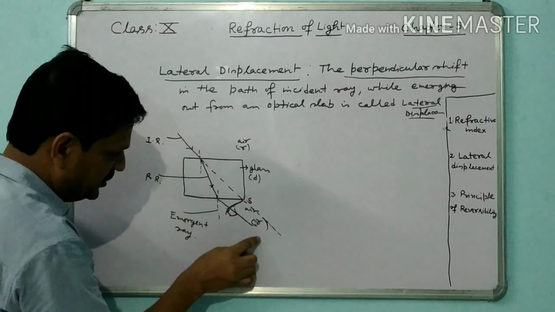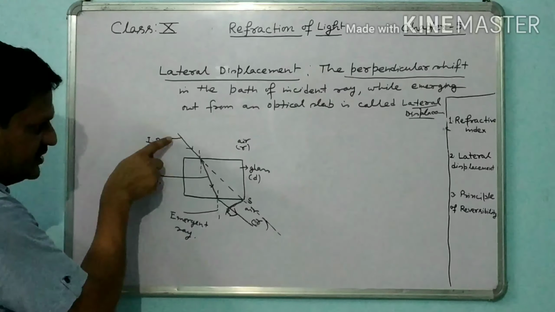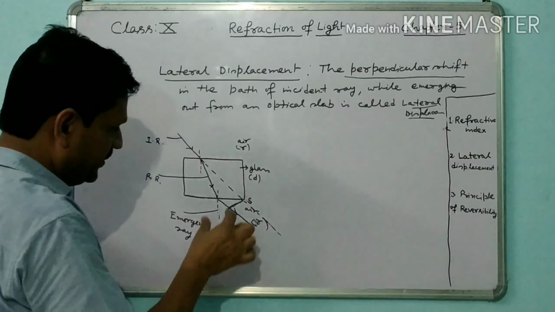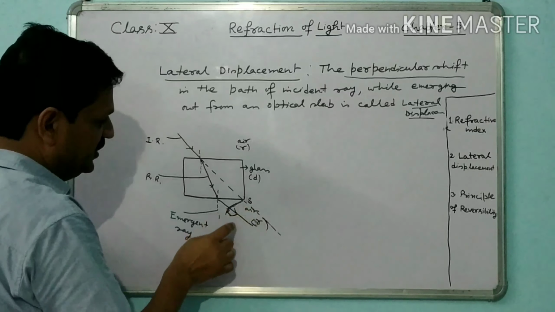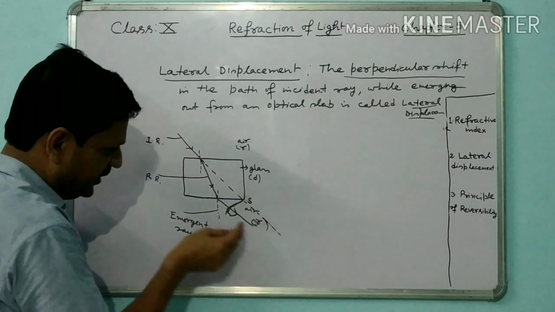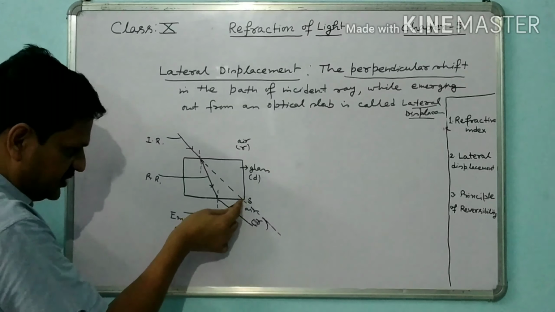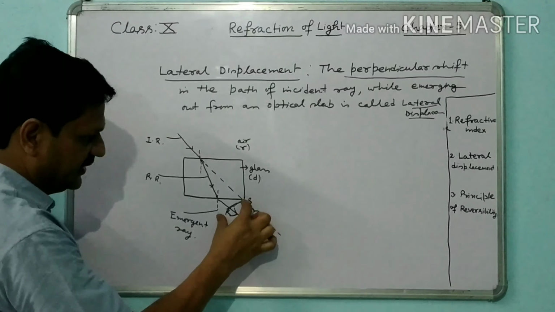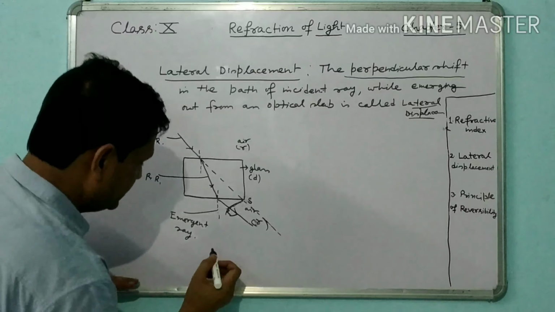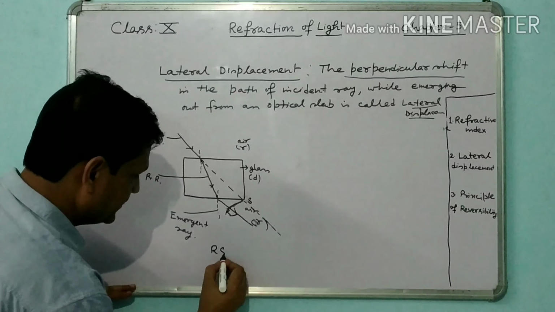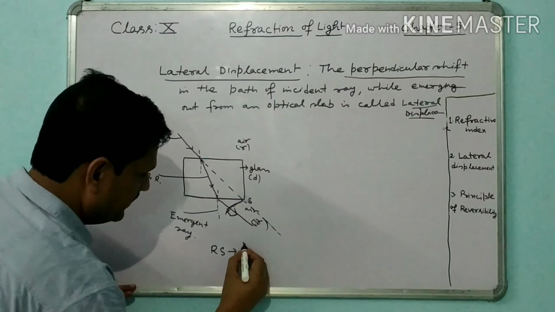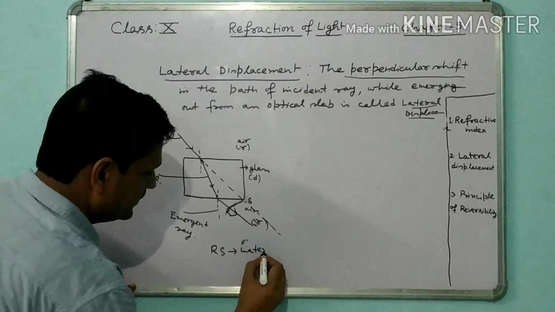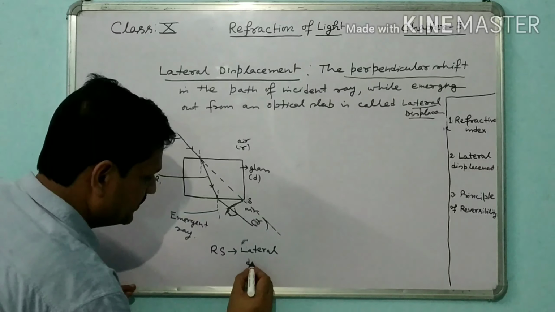This is the incident ray and this is the emergent ray. So what is the perpendicular shift of the incident ray? This perpendicular distance from the actual incident ray is called lateral displacement. It is denoted by RS. This is the lateral displacement.